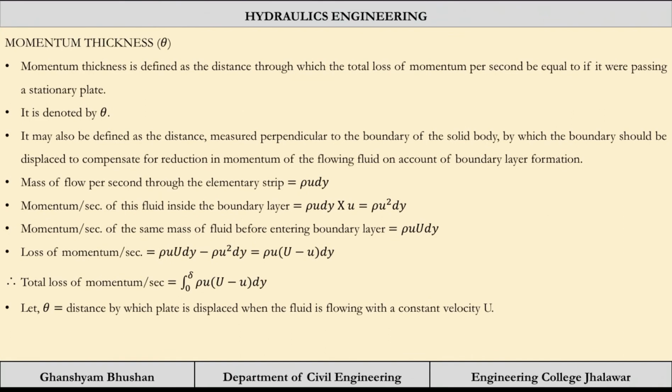Now let us see how we are going to see the momentum thickness. As we have checked the loss for mass flow rate, now we will check the loss of momentum due to introduction of the boundary layer. The boundary layer will become frictional and it will cause loss in momentum also. So momentum thickness is defined as the distance through which the total loss of momentum per second will be equal to if it were passing on a stationary plate.